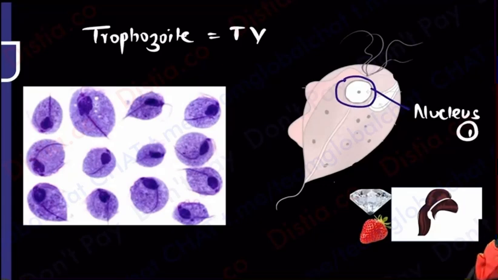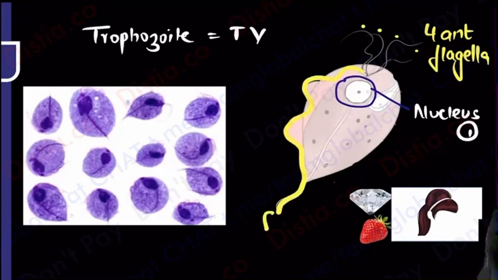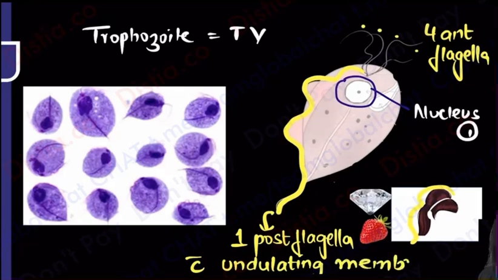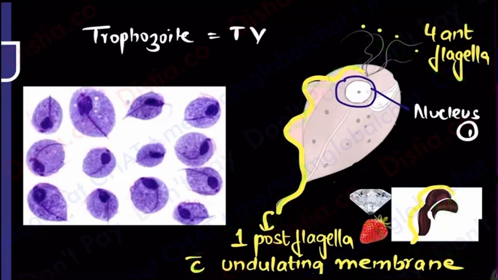After that, I told you, fringe cut. 1, 2, 3, 4. She has 4 anterior flagella, 4 hairs coming in front, and she has one long ponytail going at the back. So this means there is one posterior flagella, and that flagella has not gone straight. See, her ponytail has not gone straight. It has gone as a wavy band. That's an undulating membrane. There's one posterior flagella with an undulating membrane. So repeating, why did I call her fashionable? Because she has 4 hairs in the front, 4 anterior flagella, 1 ponytail going all the way back, so 1 posterior flagella with undulating membrane, and because fringe cut covers the eyes, she has only 1 nucleus.